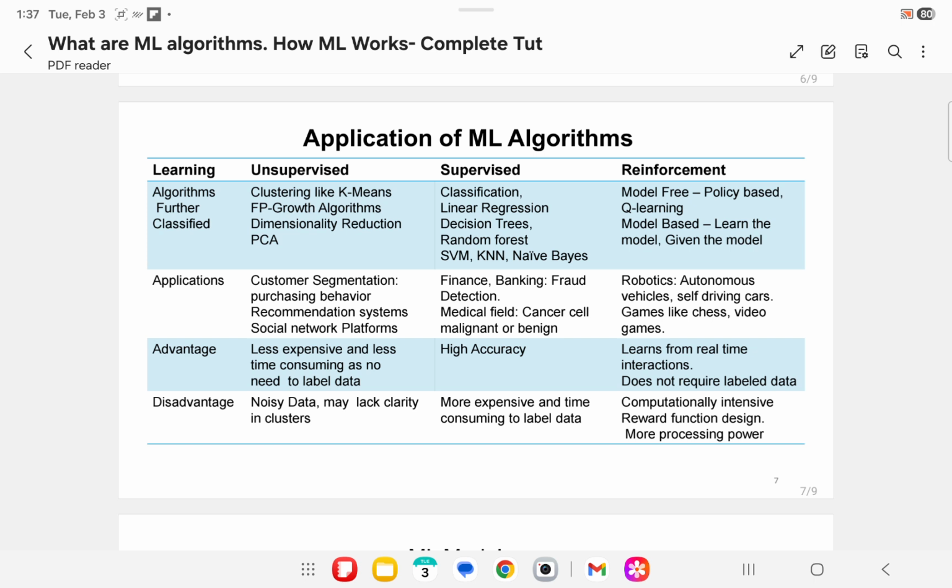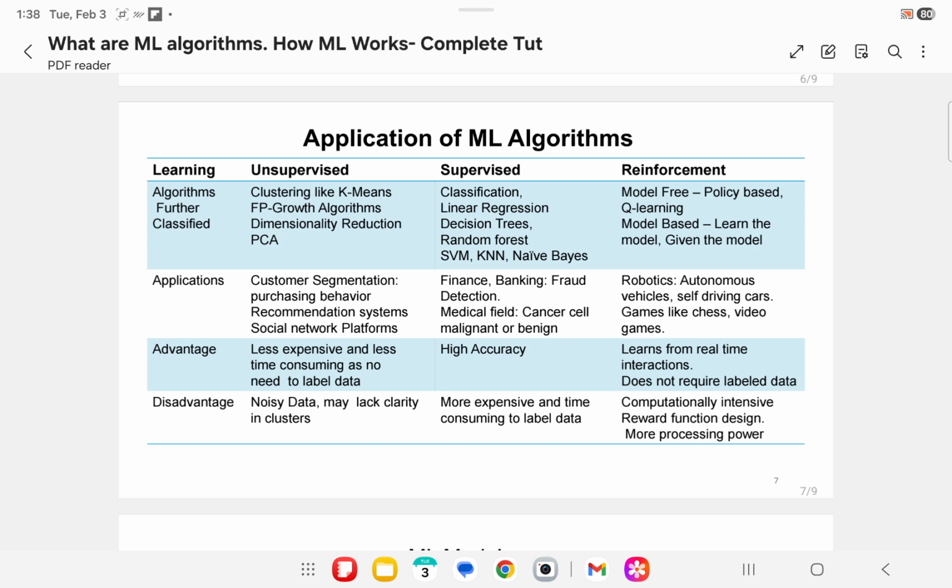Next, the types of reinforcement learning are model-free Q learning or model-based learning. The applications of reinforcement learning are in robotics, self-driving cars, and games like chess and real-time video games.